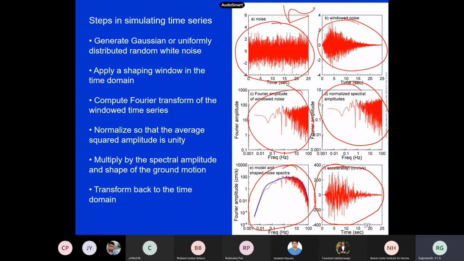Now, what is your comment on this method? Whether this methodology of generating accelerations looks fine. No, whether this method is fine for you. What is your comment on this methodology?